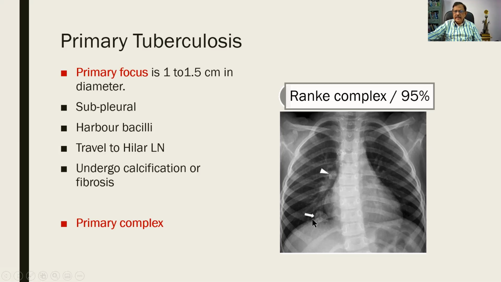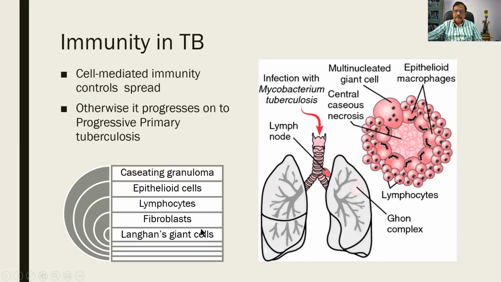Now, see this X-ray, you find that there has been a focus and these are the lymph nodes. All these may undergo calcification, but then the radiological evidence is called the Ranke's complex. The Ranke's complex is a radiological counterpart of the Ghon's complex. This is the primary complex of the lung. This diagram I will not be repeating again, and the components are again given here.